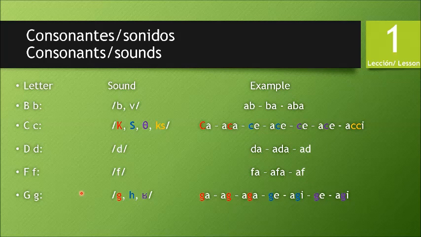With this, it could have different sounds too. It depends on the combination or the accent again. Like you see, it's the same pattern as, for example, the letter C. Strong with A, O, and U, and weak with E and I. For example, ga, aga. And on the other hand, with E it would sound aje, aji.